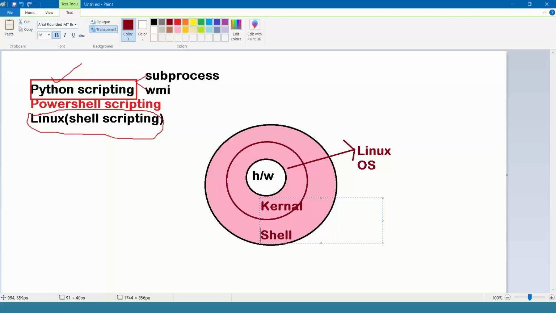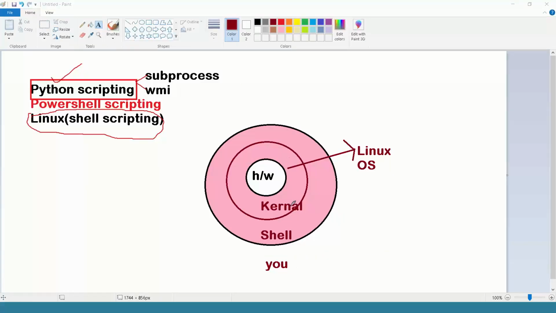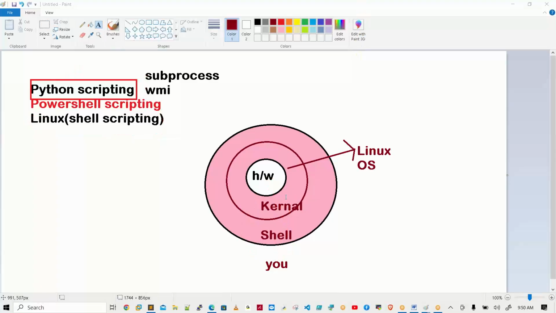Shell knows two languages. Anything you want to perform on the machine, you cannot contact the kernel directly. You go via the shell only, and the response also comes back in the reverse way. The kernel is a program inside the operating system.